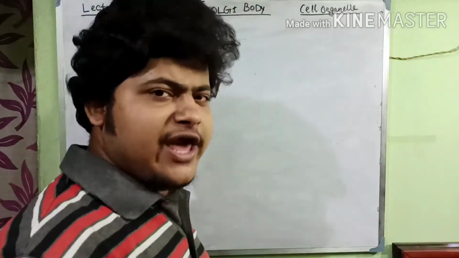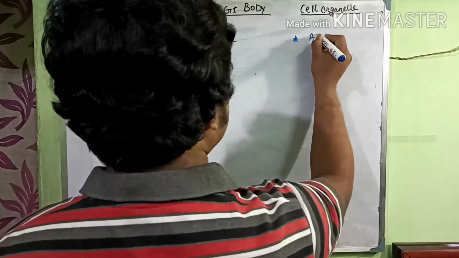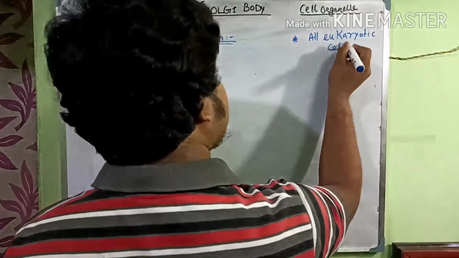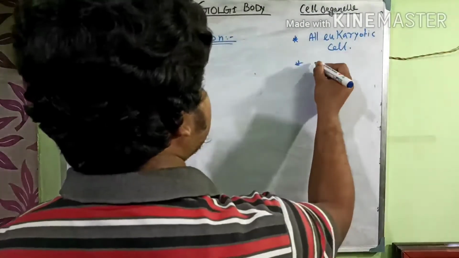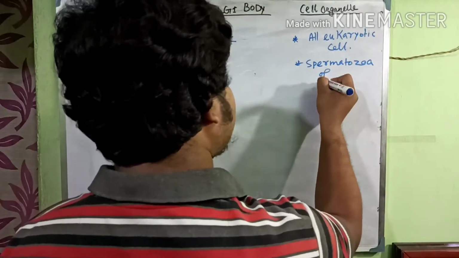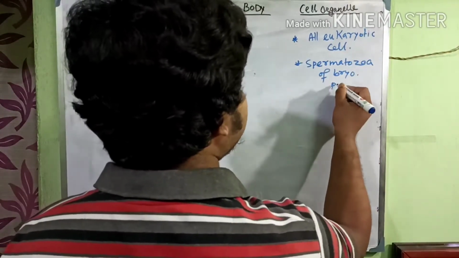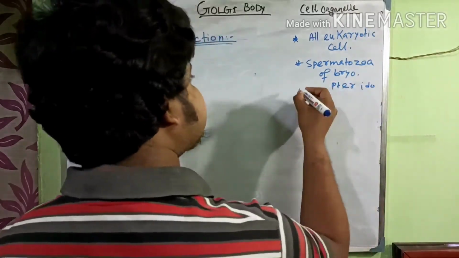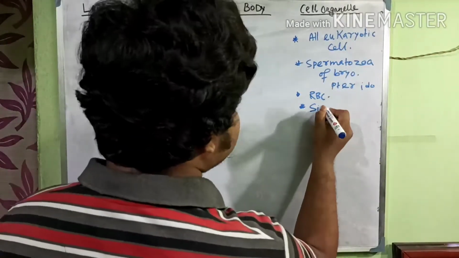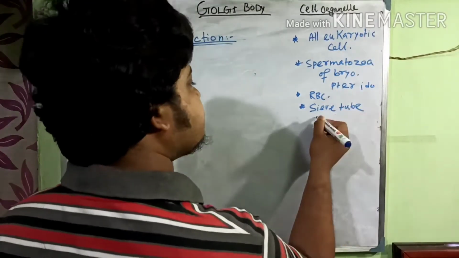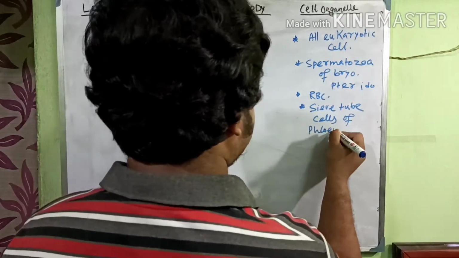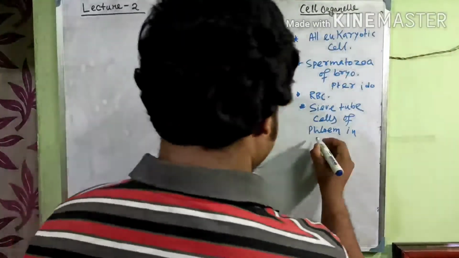Golgi body is present in all eukaryotic cells, except spermatozoa of bryophytes and pteridophytes, RBC, and sieve tube cells of phloem in angiosperms.